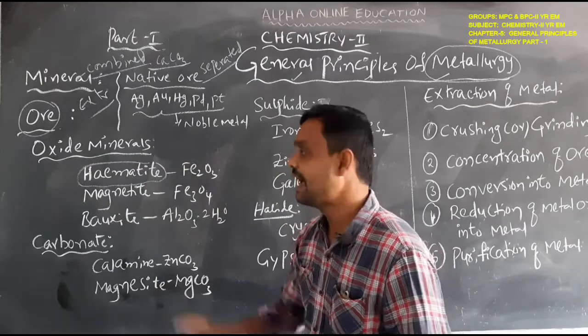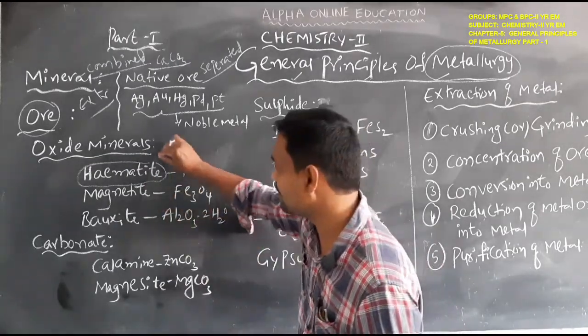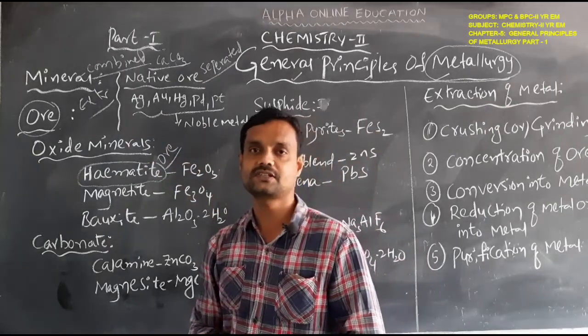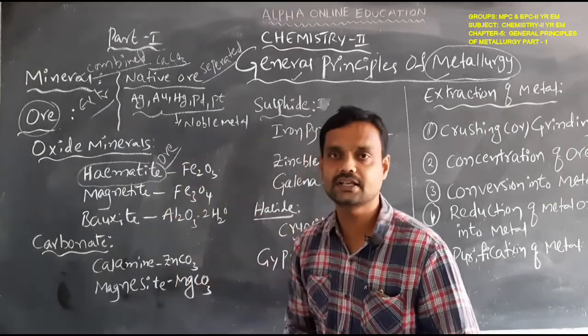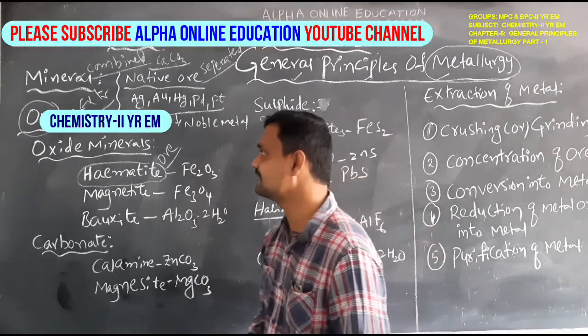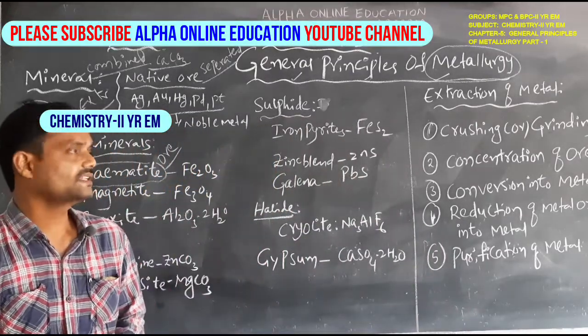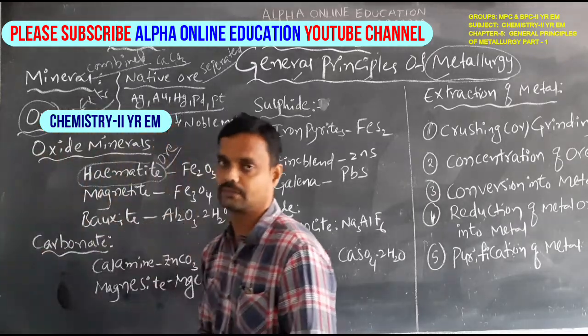So hematite is called an ore of iron. Okay students, clear? This is the meaning of ore, and this is the difference between ore and mineral.